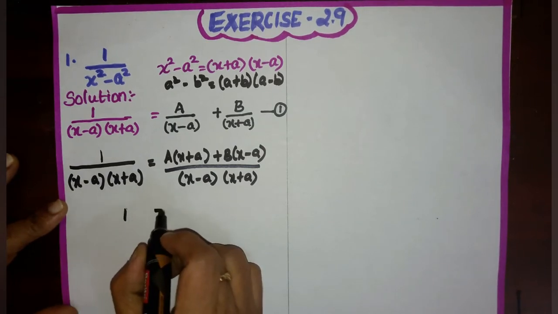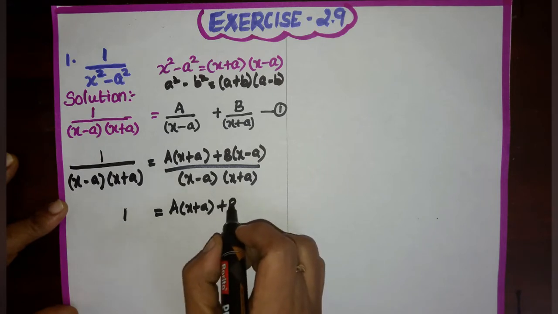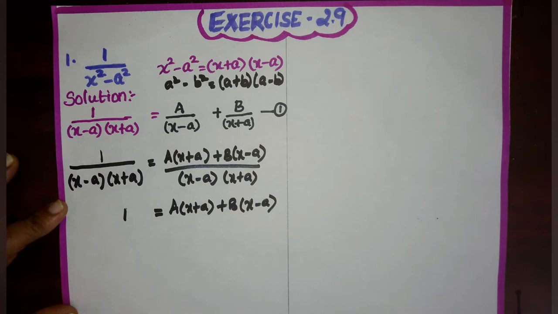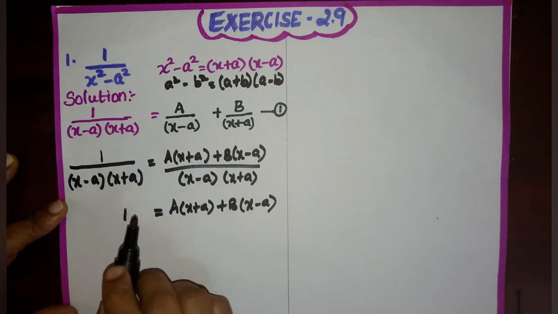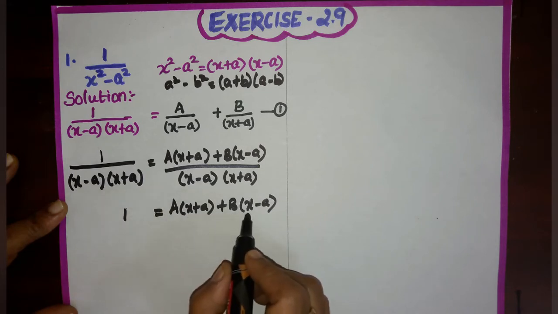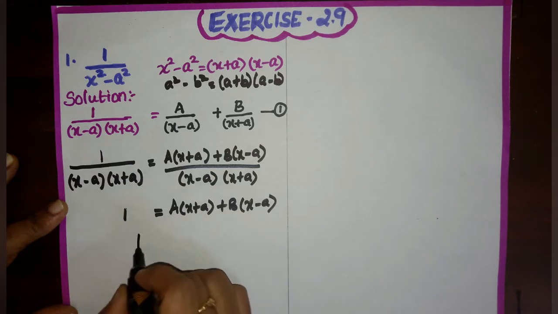So 1 equals a into x plus a plus b into x minus a. Now I need to find the values of a and b. So let us make 0 the polynomial of the factor x minus a. 0 of the polynomial of the factor x minus a is a. So put x equal to a.